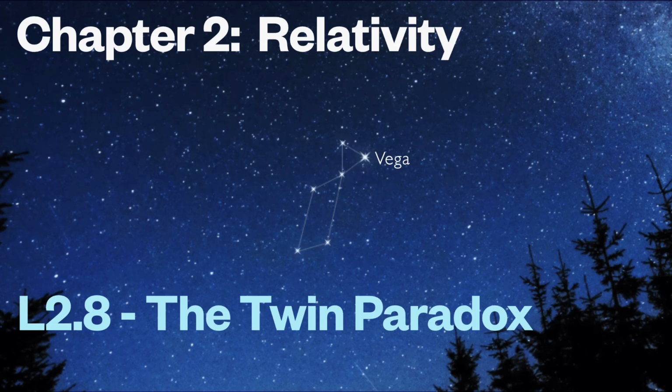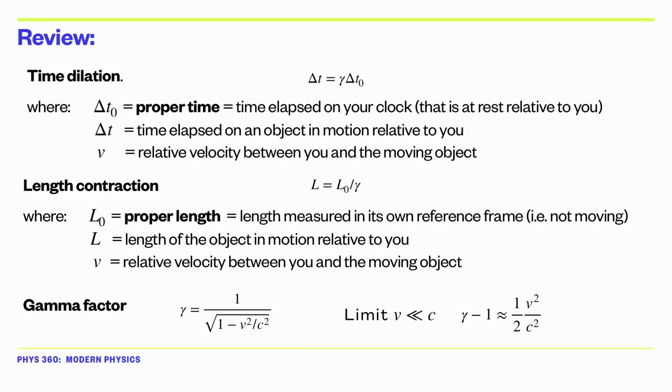In this lecture, we explore the twin paradox, which shows that time travel into someone else's future is possible according to special relativity. In our thought experiment, a traveler visits the star Vega, which is shown in this photo. We will use the ideas of time dilation and length contraction developed in the previous two lectures.